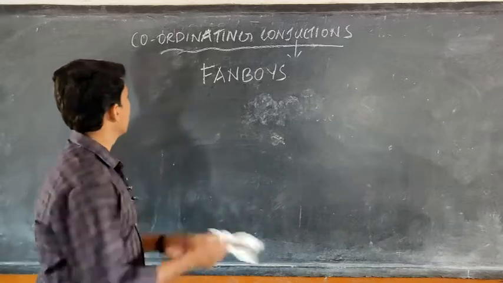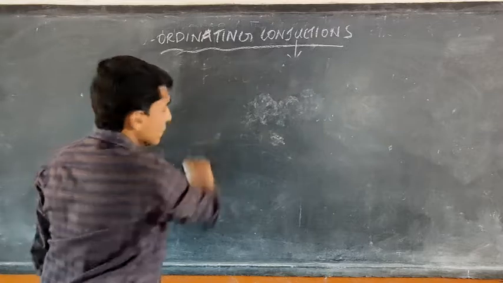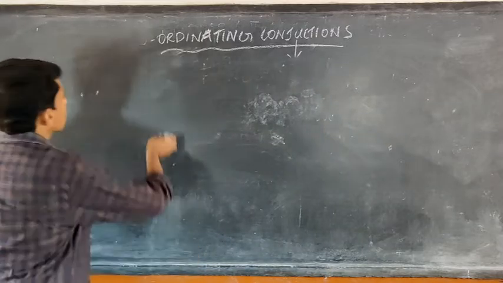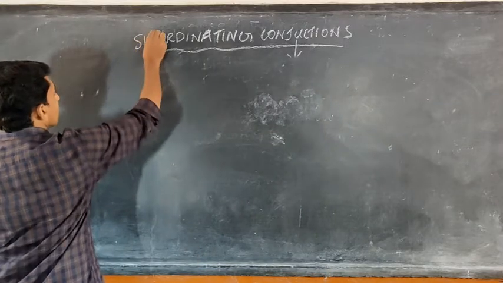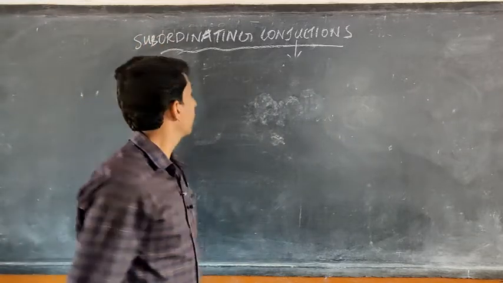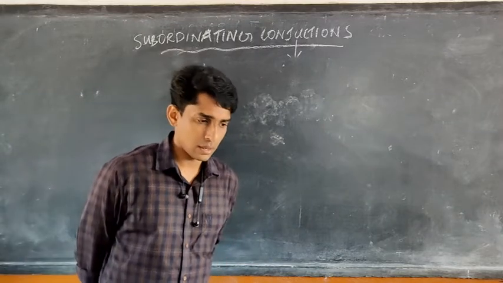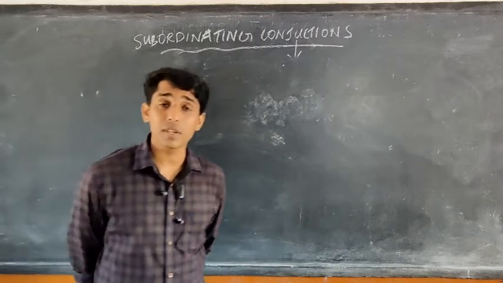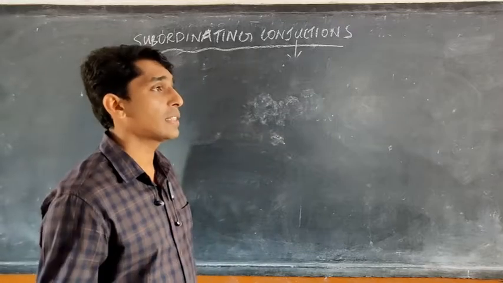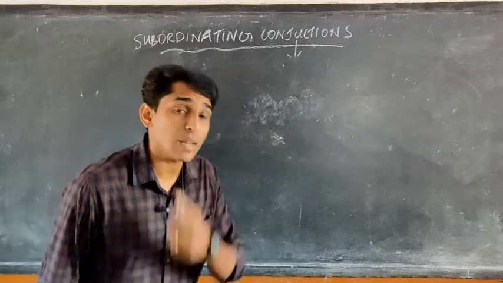And the other one is very simple. They are called subordinating conjunctions. They are called subordinate. Who is a subordinate? In films, you would have heard, if there is a police officer and somebody to assist him, they are called subordinate.